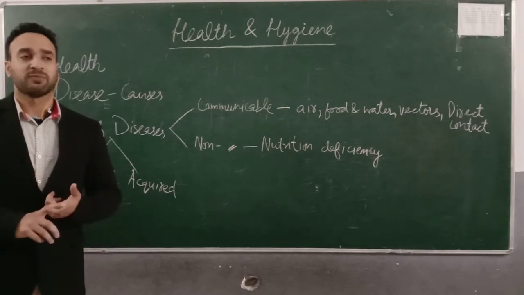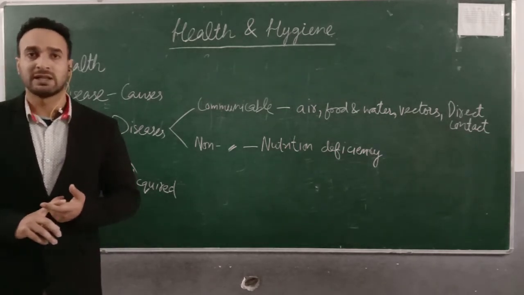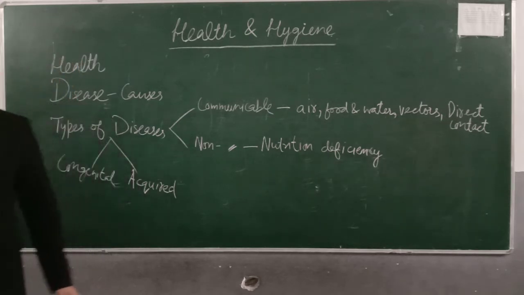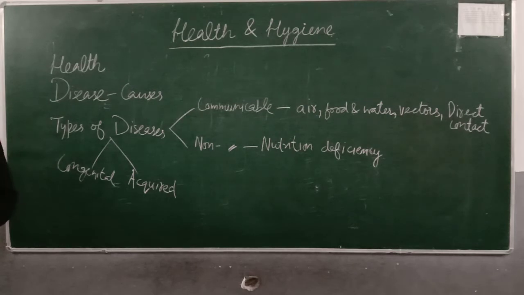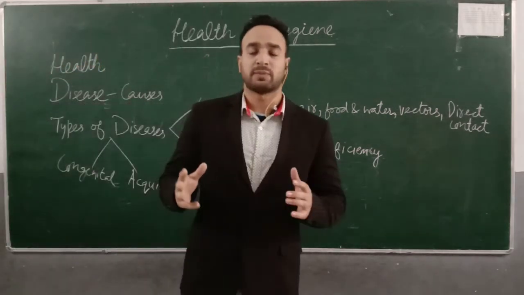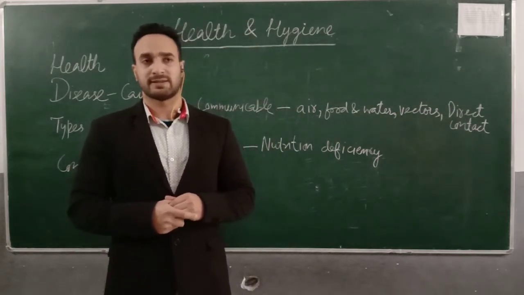Examples include night blindness, color blindness, thalassemia, hemophilia. So these are some examples of congenital diseases. What are congenital diseases? The diseases that are present since birth.